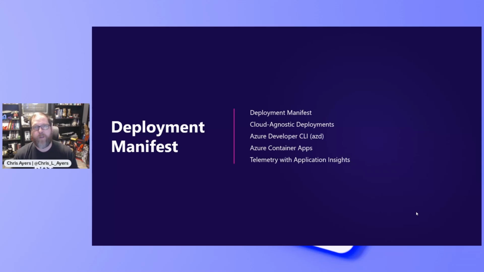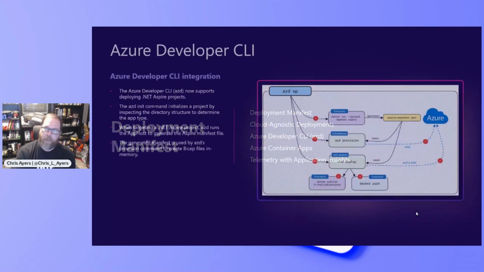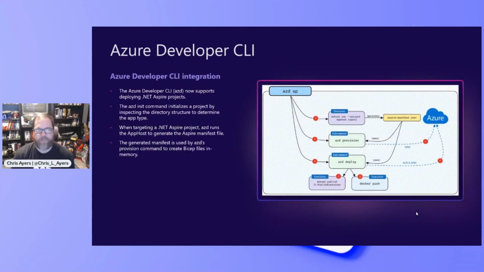But we usually use the Azure Developer CLI. So I can go azd init and it will scan my application, and I can host my workload, my solution out on Azure Container Apps. I can get all that telemetry I need with Application Insights. And so going into an Aspire app, azd init, scan everything, look at that manifest.